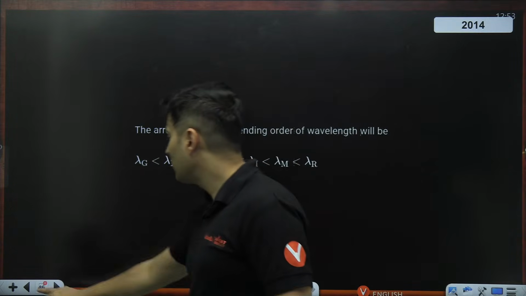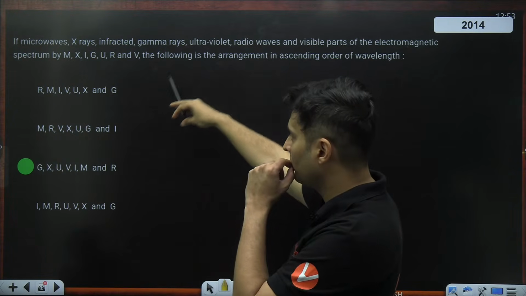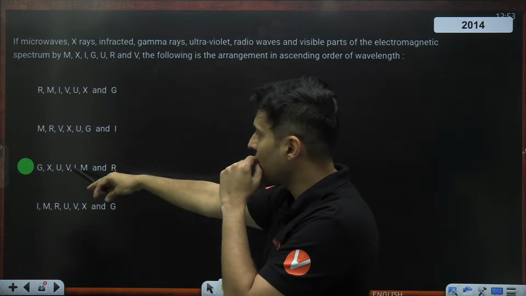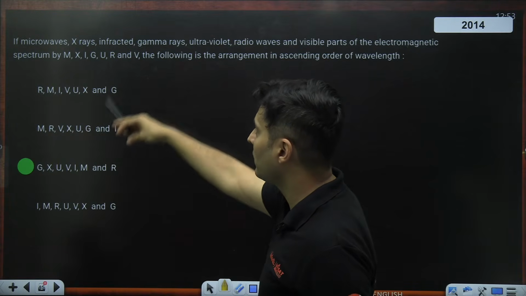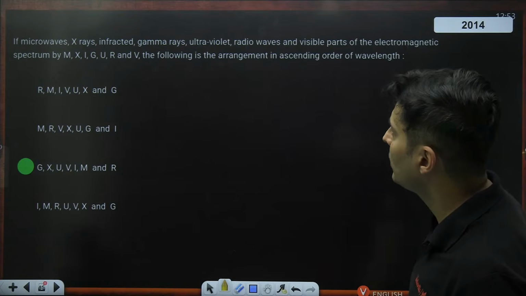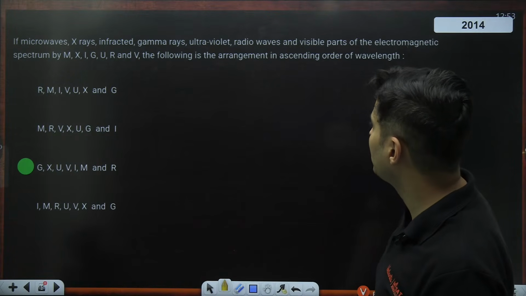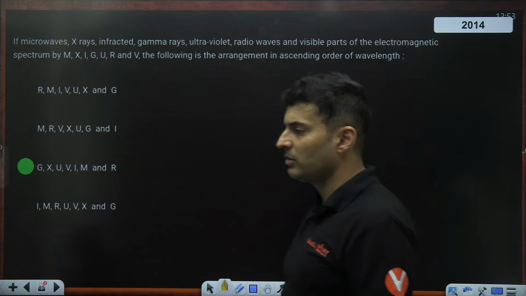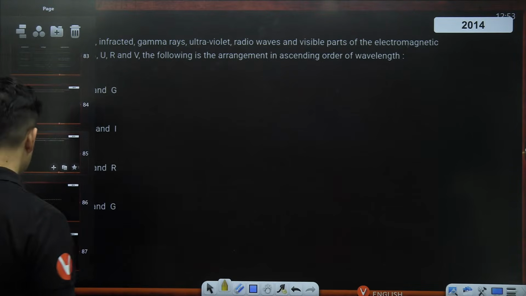Okay. Perfect. See, G stands for what? Gamma. Then X for X-rays, U for ultraviolet, V for visible, I for infrared, M for, what is it? Microwaves, correct? And R for, what was it? Radio waves. So radio waves will be the last. Yeah, perfect. So these kinds of questions are there.